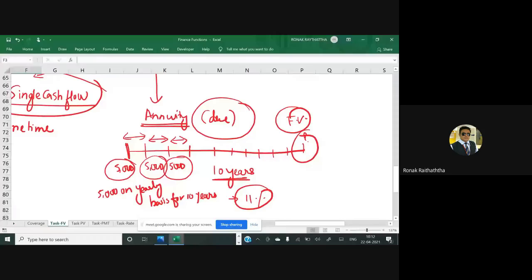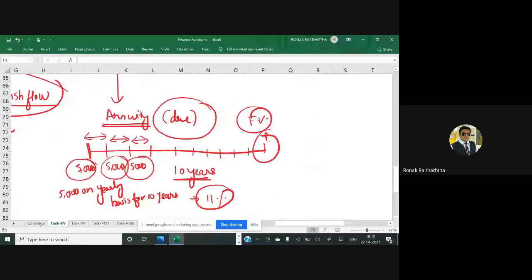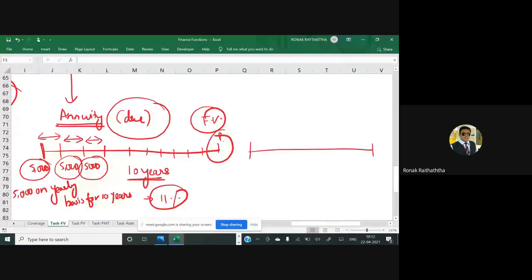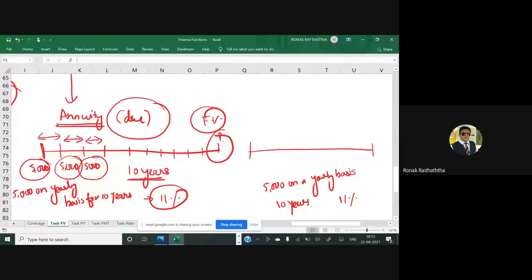Now if you are investing at the end of each period, the same example we are taking, 5,000 rupees on a yearly basis for 10 years, and you expect 11% return on it. So here at the beginning, you are not investing anything. But at the end of the first year, you would invest 5,000 here. So that eventually means that you will not receive the interest for the first period. Obviously no, because you are doing the investment at the end of the period. The year has already passed.